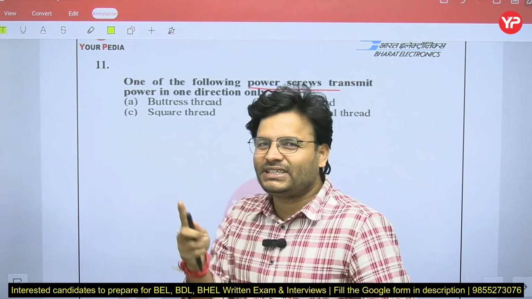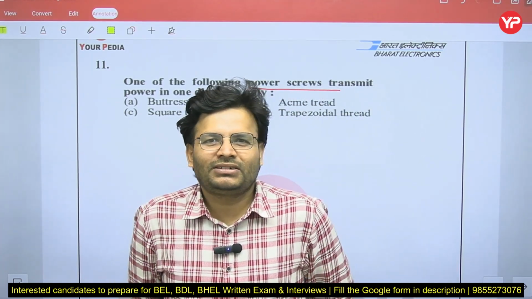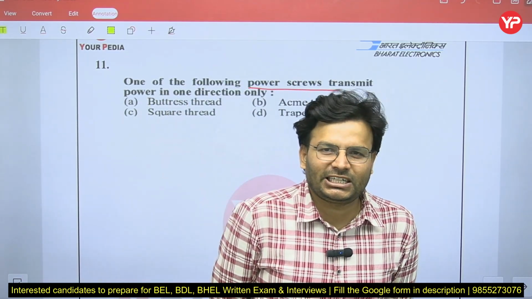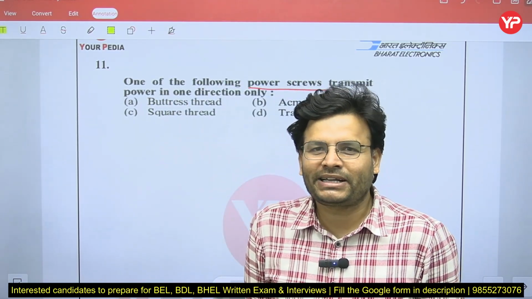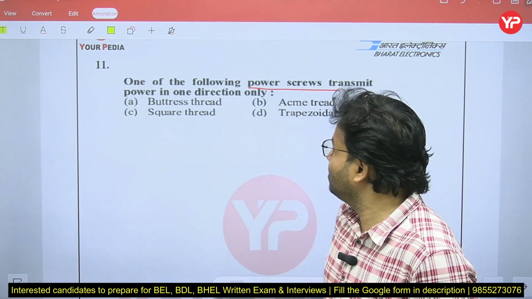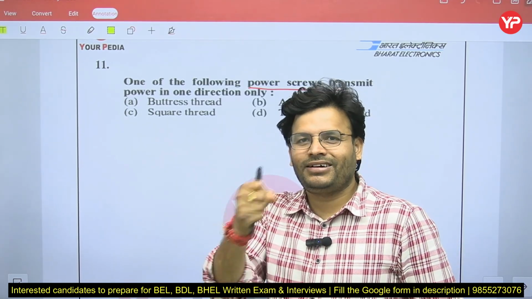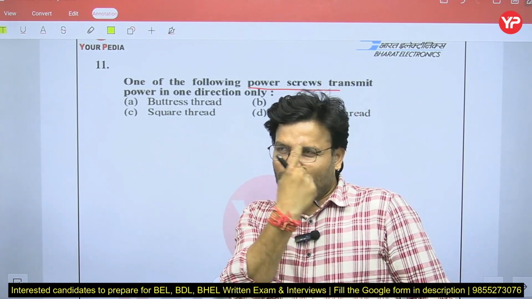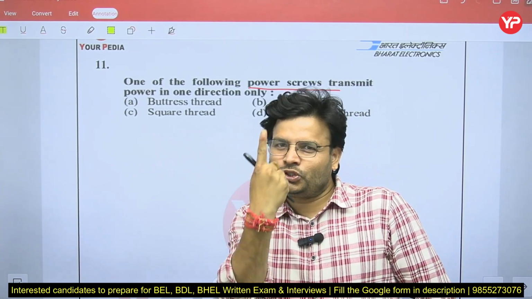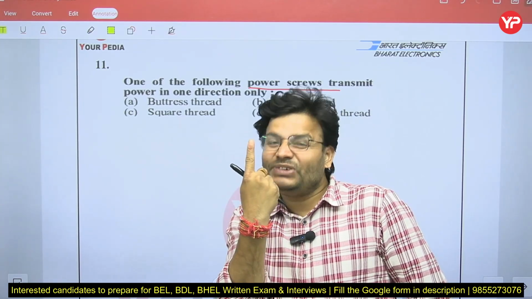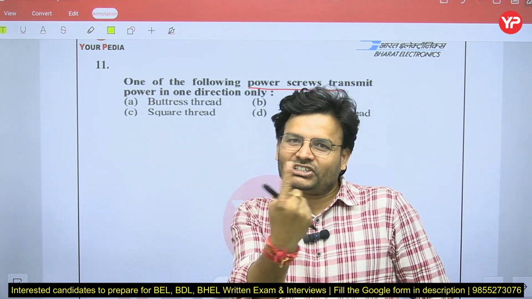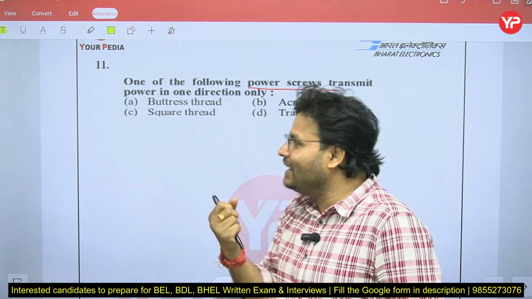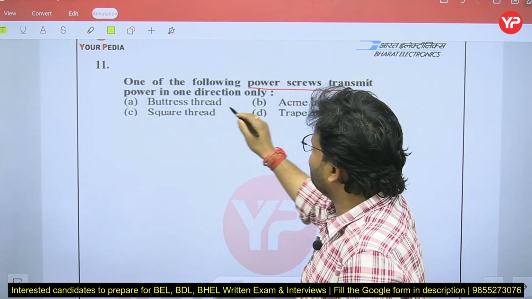A screw jack you might have seen, whenever your four-wheeler's tire gets punctured and you go to the mechanic shop, they use the power screw to lift your car. So what does one direction mean? You rotate it like that, and meanwhile your power screw goes up. If two directions were there, you would revolve it, it goes up, and after that it comes down. So mainly they prefer one direction only.